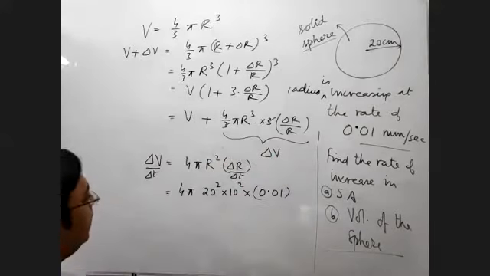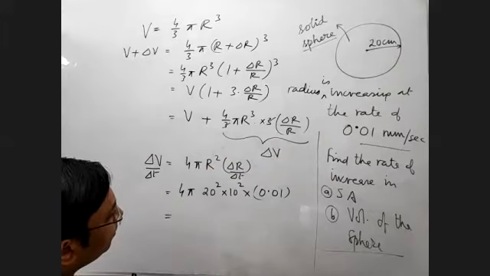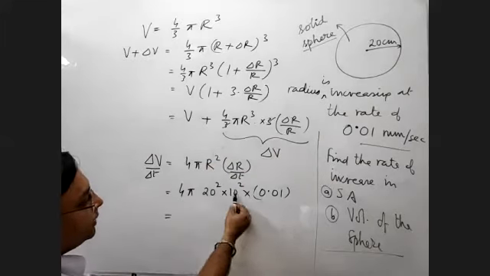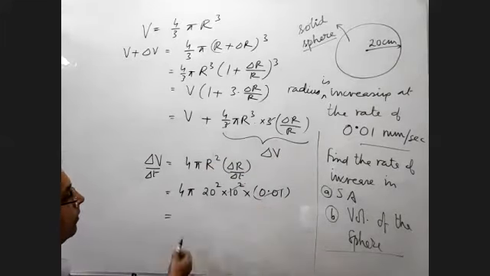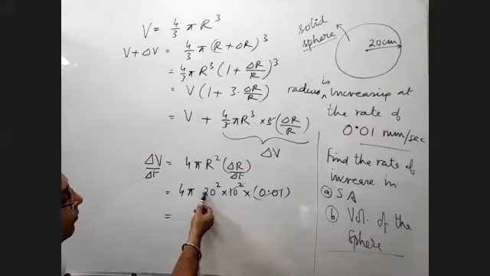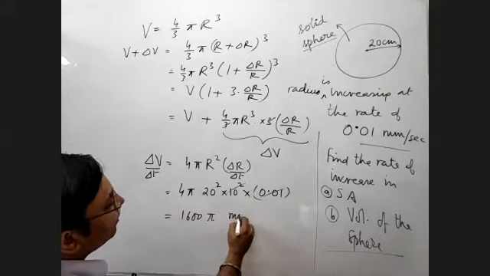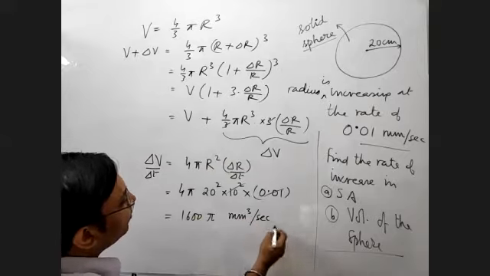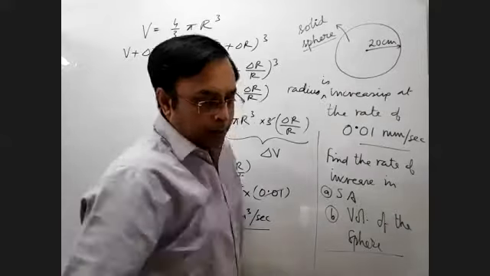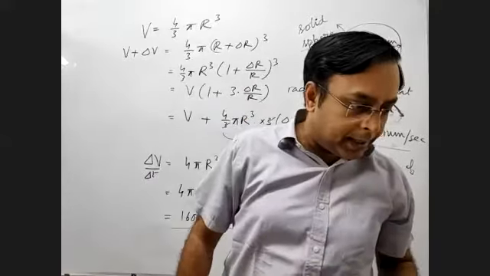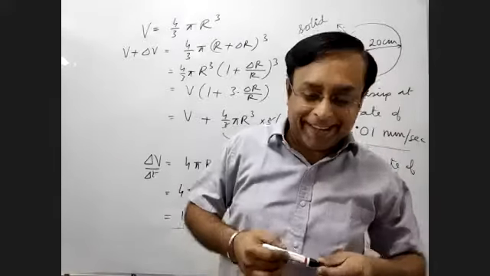Fine. Okay. Now that is equal to 10 square, and this gets cancelled. So 20 square is like 400 into 4, 1600 pi millimeter cube per second. Now there is a comment from Dhruv, and Dhruv has said, but I've used a differentiation.